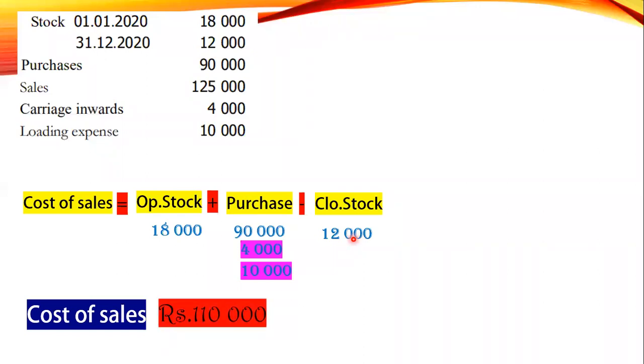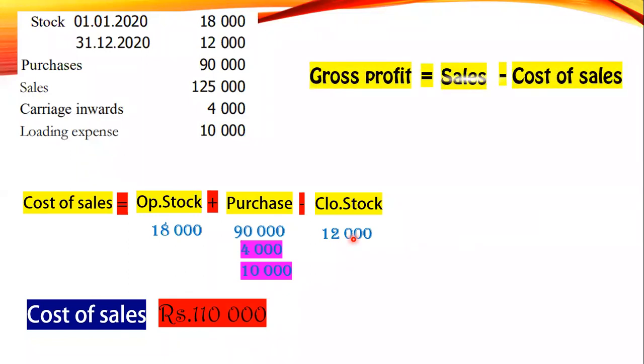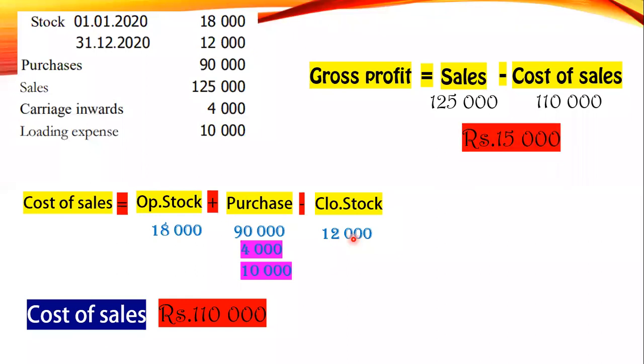Then we come to the gross profit. Gross profit equals sales minus cost of sales. Sales 125,000, cost of sales 110,000. Therefore, gross profit equals 15,000. Well done, my dear students. You have sent it within a few seconds. Some girls sent the answer within very few seconds after I gave it. Who's sending first? Let's see the next question. Okay, come on.